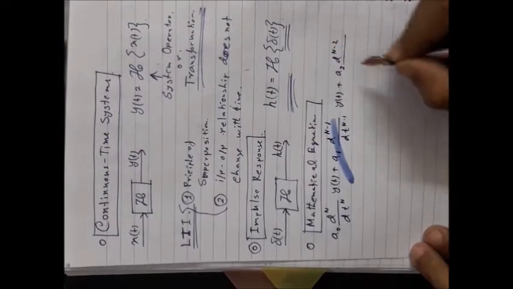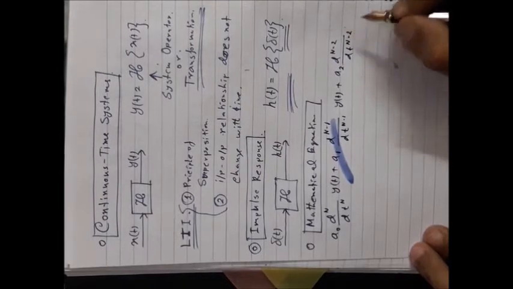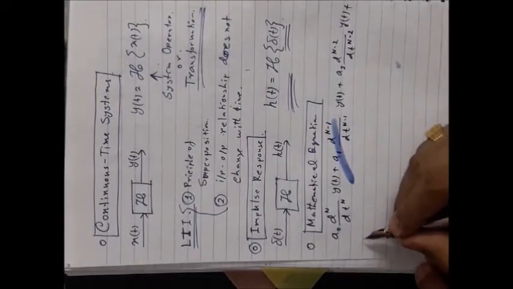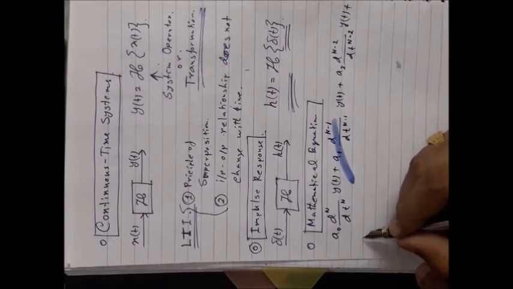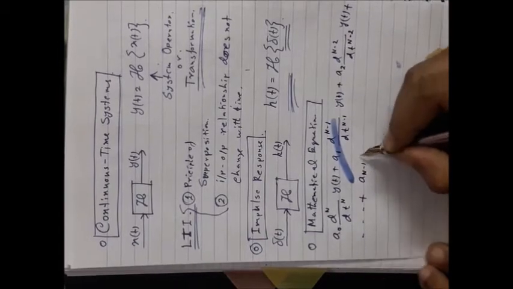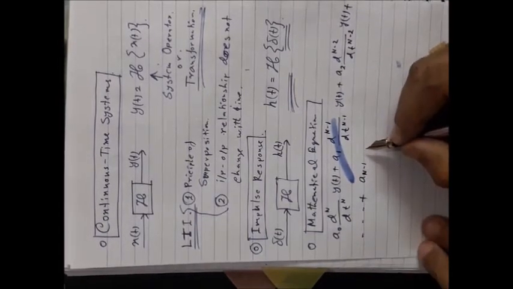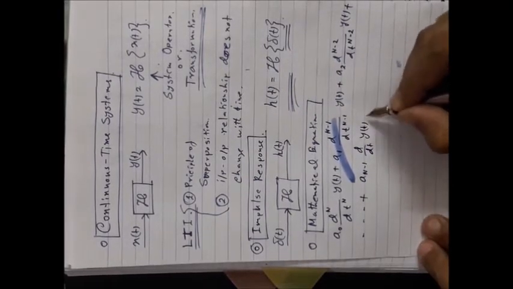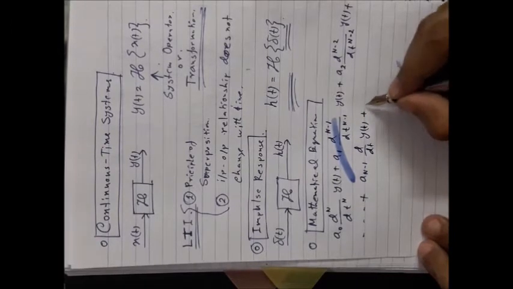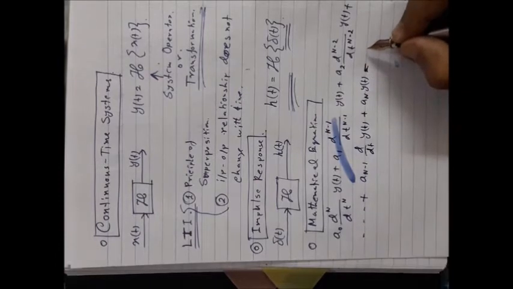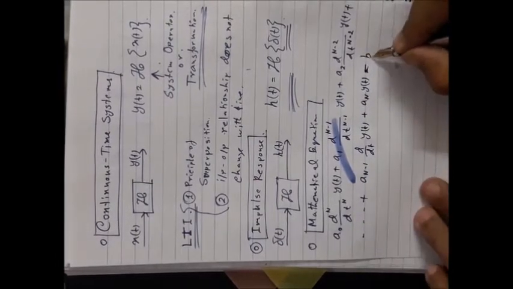It is the general constant coefficient differential equation which characterizes any LTI system. These are all constant coefficients, a0, a1, a2 up to aN, associated with the outputs, and now I am starting the inputs on the right hand side.